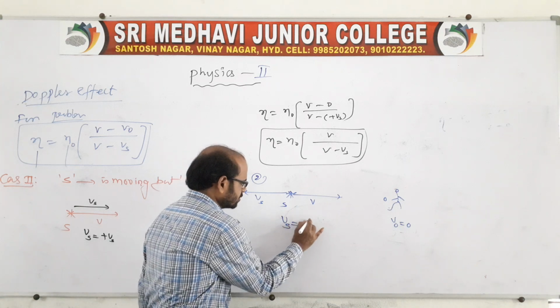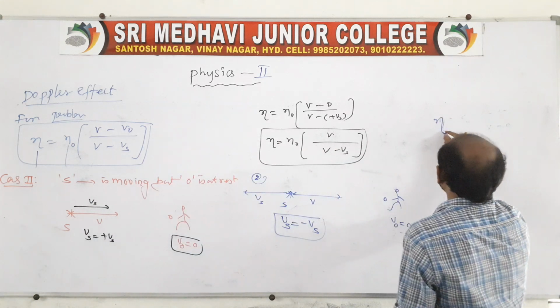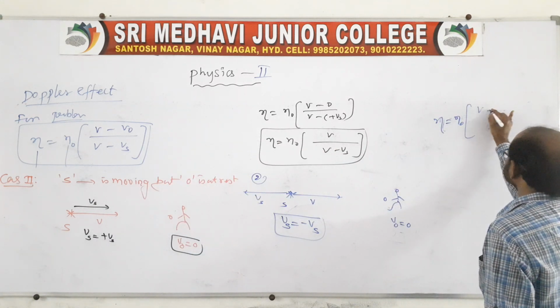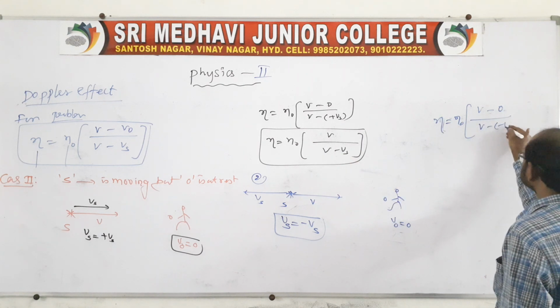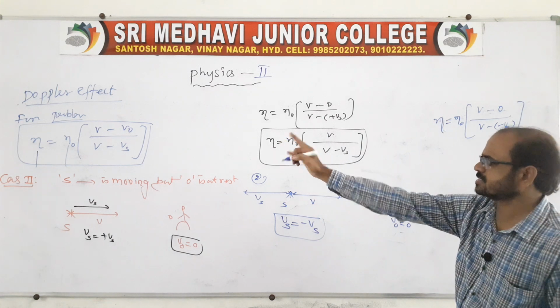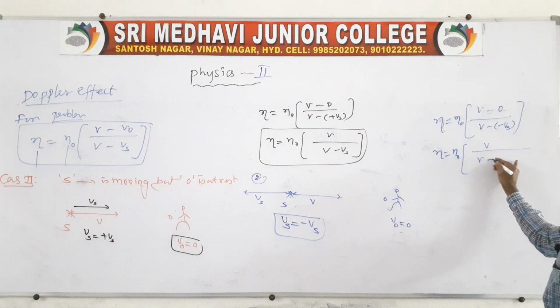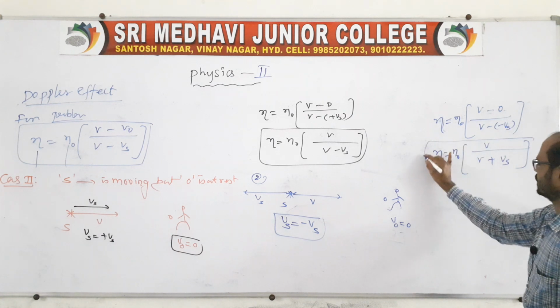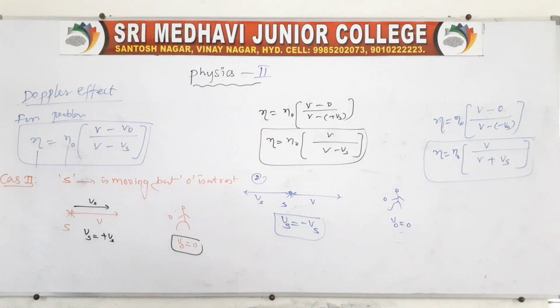So Vs we can take as minus Vs. Now again the apparent frequency N is equal to N0 into V minus 0, because the observer is at rest, by V minus of minus Vs. In this formula Vs is taken as minus Vs. So N is equal to N0 into V by V plus Vs. This is the second case, when the source is moving but the observer is at rest. Clear? Like this, it is the second case.